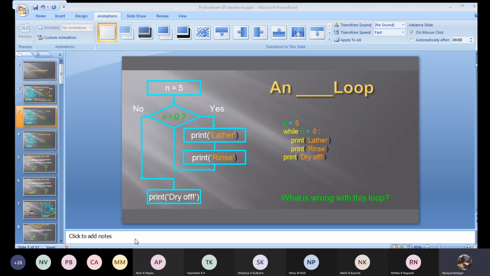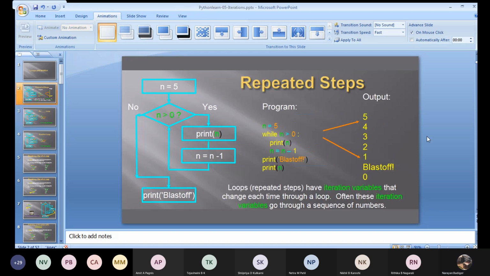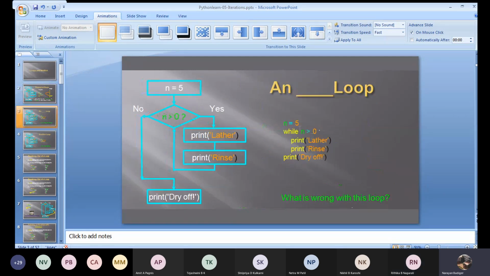So like in the previous example, you did n is equal to n minus 1. Just give me that condition here. Print, n is equal to n minus 1. Okay, till n greater than 0.